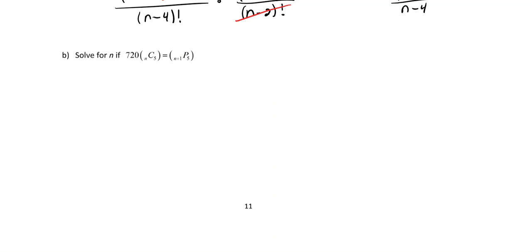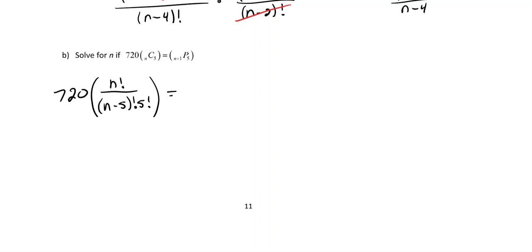So now it says solve for n if 720, yeah, if that, right? Okay, so again, I can't really do much here until we actually put it into the equation and see what this thing actually looks like. So, all right, let's start. So we'd have 720 times, and then I'm going to have a bunch of stuff, right? nC5 would really look like n factorial over (n minus r) factorial, so (n minus 5) factorial, and then times 5 factorial, which is r. If you have trouble where I got that, just look at your formula sheet. That's all just straight from the formula.